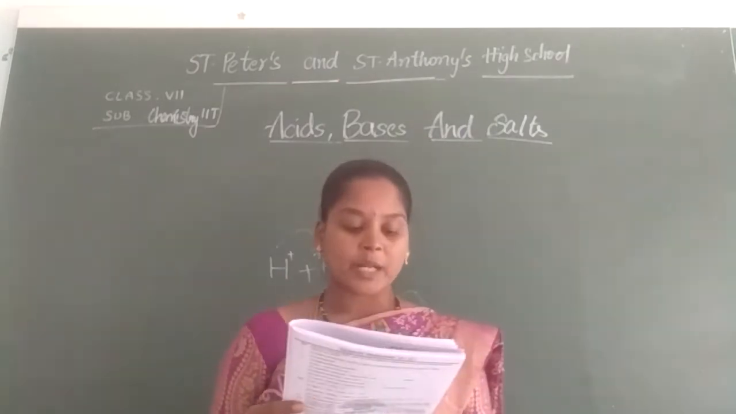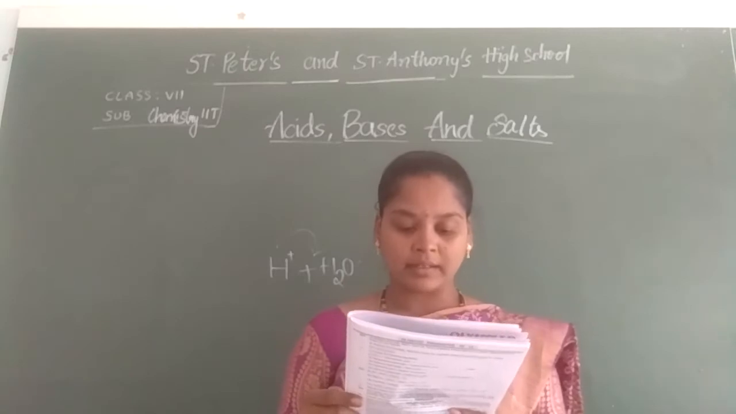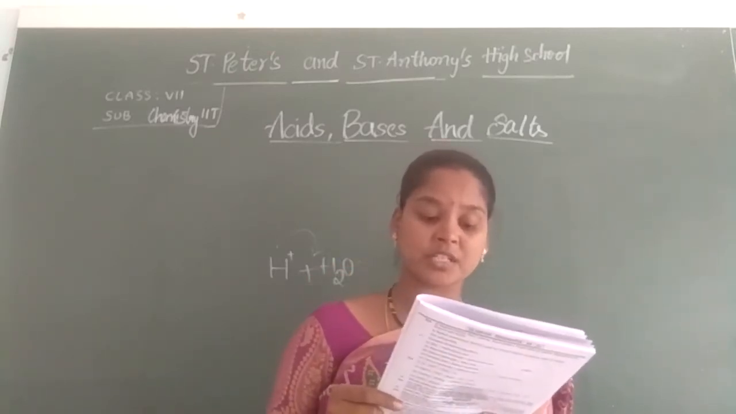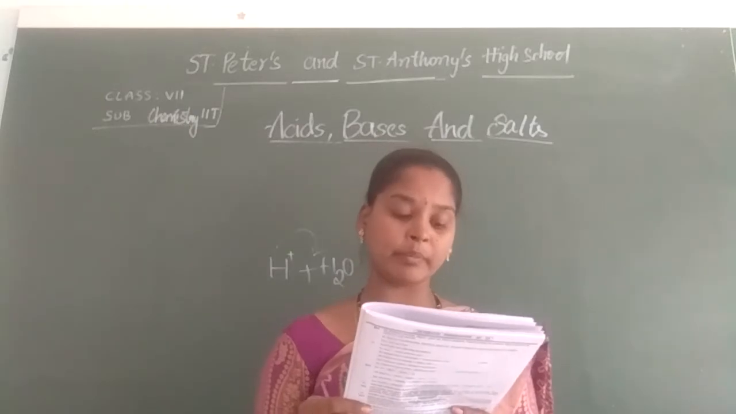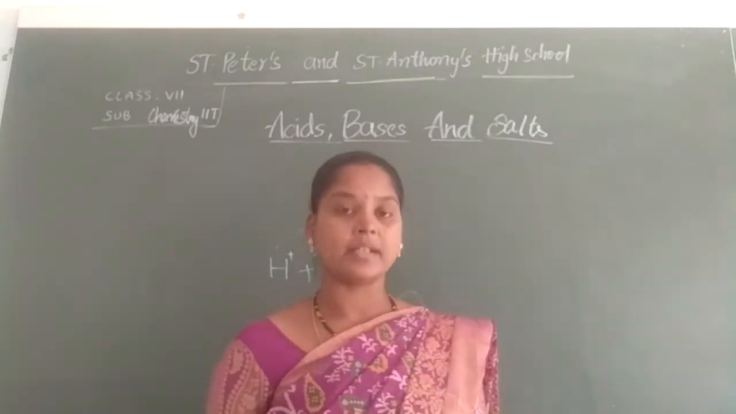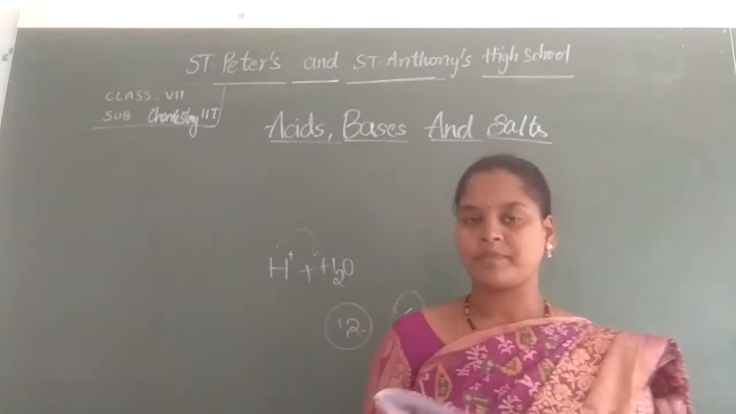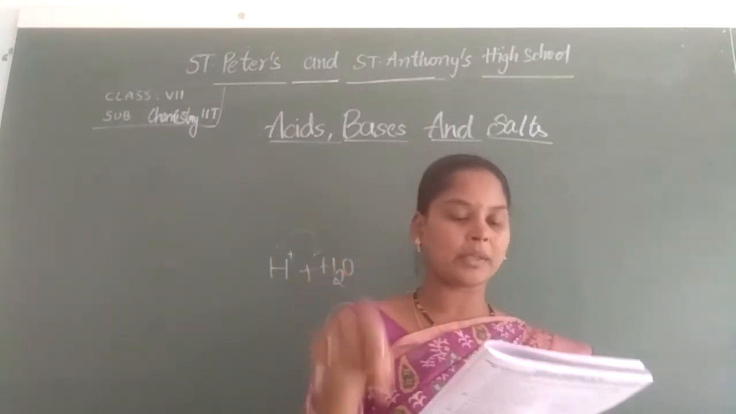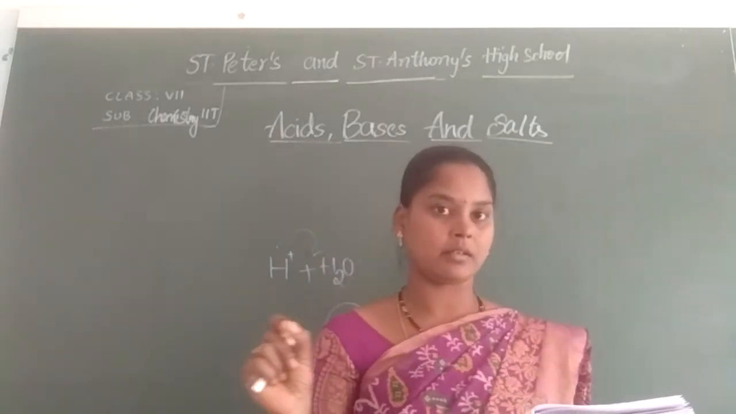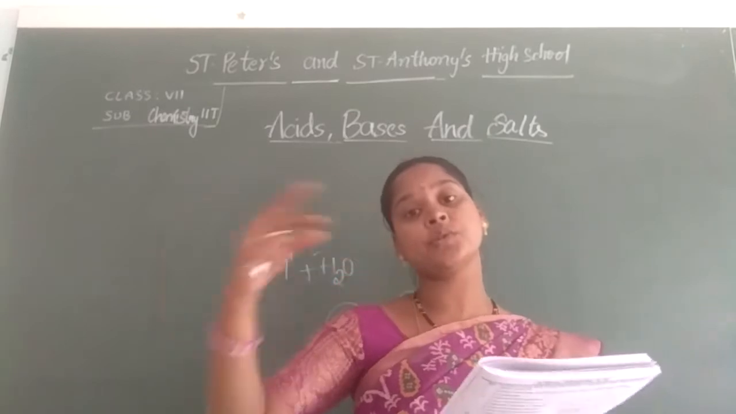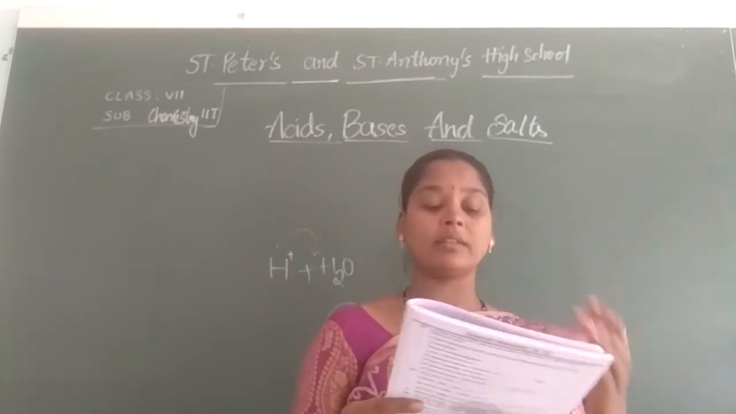Okay, next question. A substance X gives pink color with phenolphthalein. So what is it? And another substance Y is added to it, and the pink color disappears after some time. What are the substances X and Y? So they took a substance X, and if they added phenolphthalein, it changes into pink. And for this pink color they have one more solution Y, and it has changed into colorless. So what have they added?